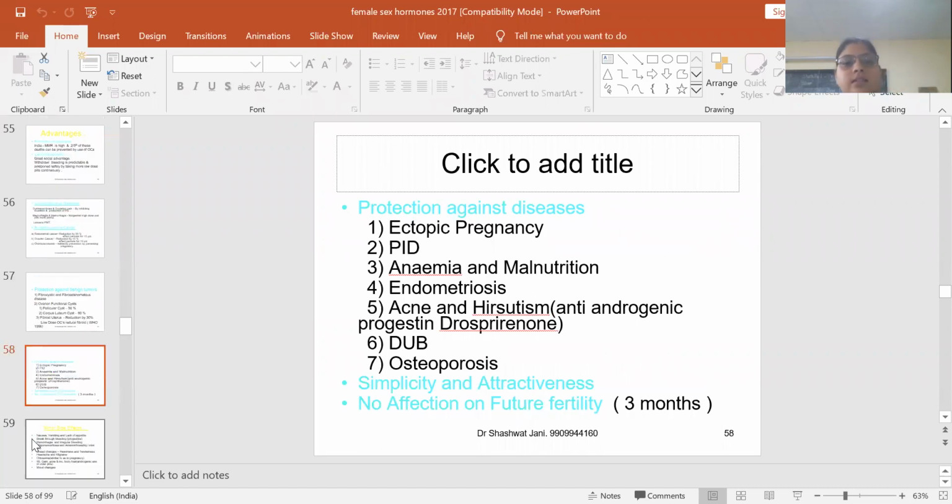Protection against diseases like ectopic pregnancy, when the fertilized ovum gets implanted at a site away from the uterus. Pelvic inflammatory disease, anemia, when there is inflammation of the pelvis leading to increased bleeding, acne, hirsutism, which is increased hair growth. The oral contraceptives can be used in dysfunctional uterine bleeding, endometriosis, and osteoporosis.